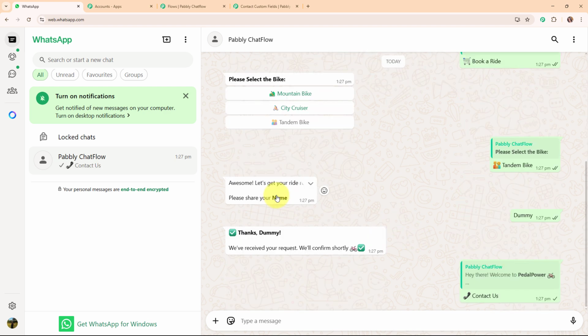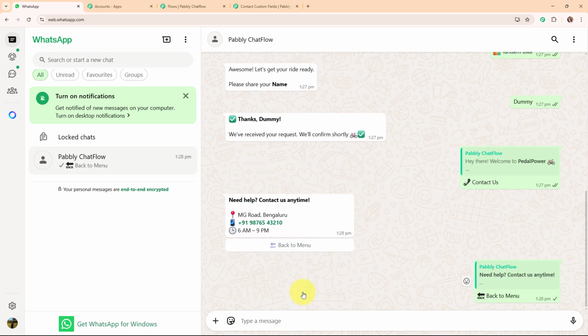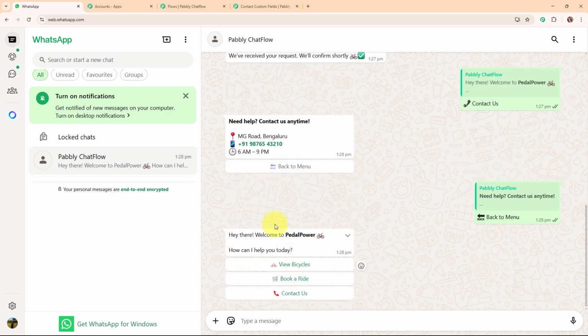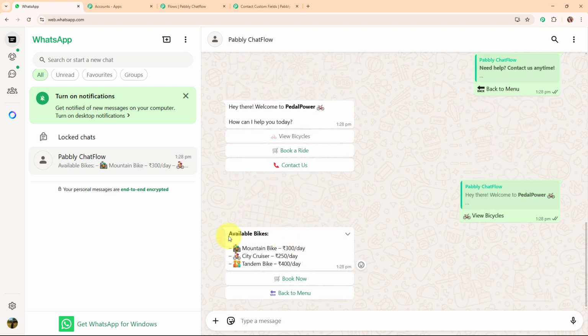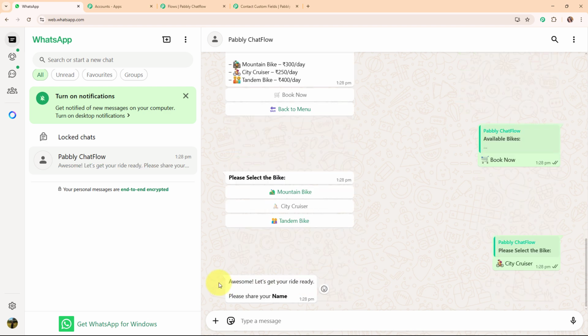Let's click on this contact us, and here we have received our contact details. So I'm going to click on this back to menu, and then we are back to the main message. Let's click on this view bicycles last time, and then here we have received the available bikes option. Let's click on this book now, and then it is asking me to select the bike. So I'm going to select a random bike. And then it says awesome, let's get your ride ready, please share your name. So we are back to the same process. Alright, so this was all about the working of this amazing chatbot that we just created.